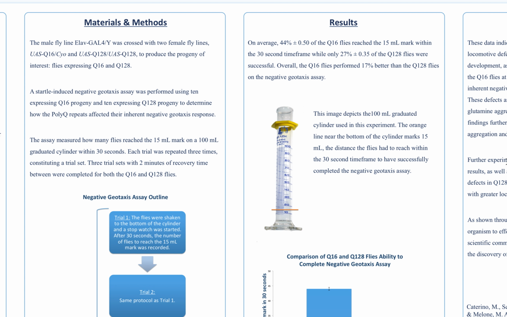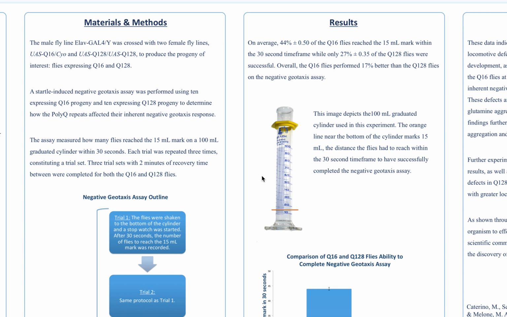So the result was that on average, 44% of the Q16 flies reached the 50 milliliter mark within the 30-second time frame, while only 27% of the Q128 flies were successful. So overall, the Q16 flies outperformed the Q128 flies by 17% on the negative geotaxis assay.